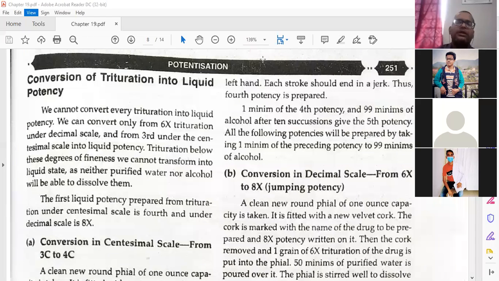Means in the decimal scale you can convert it from 6x potency, and in the centesimal scale you can convert into liquid potency from 3C potency. Okay, so please remember this.